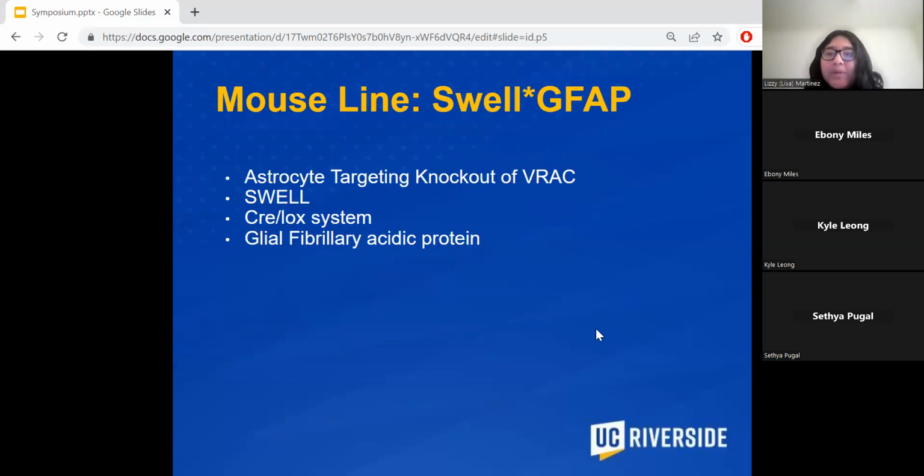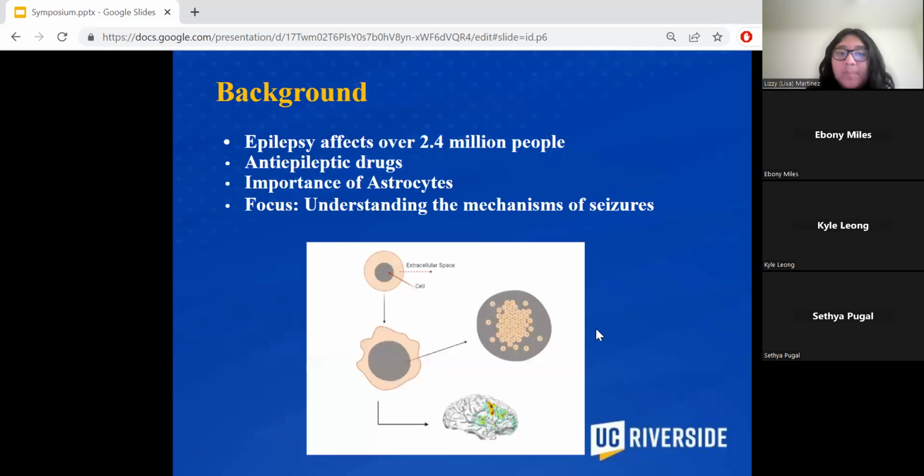The mouse line that we'll be using is Swell GFAP. The reason we are using this mouse line is because it's known to target the knockout of RAC specifically within astrocytes only. And how it does this is through a Cre system, which has the glial fibrillary acidic protein.